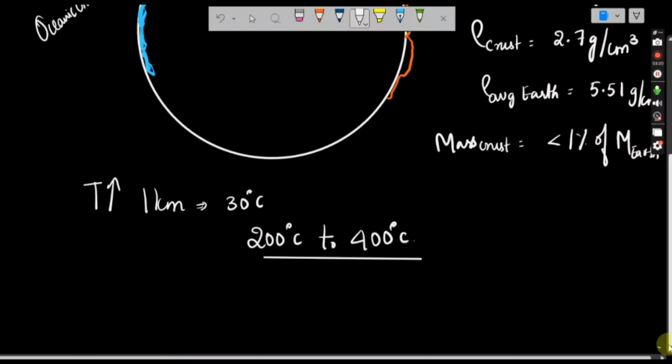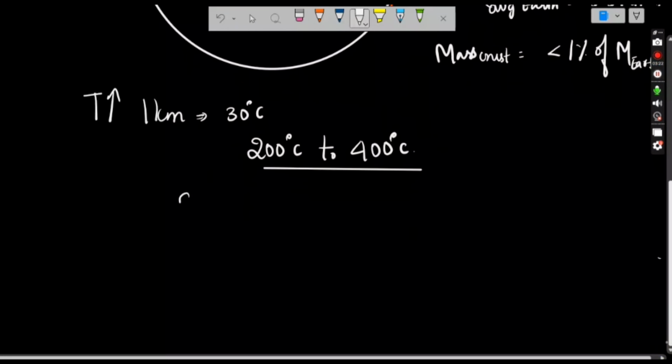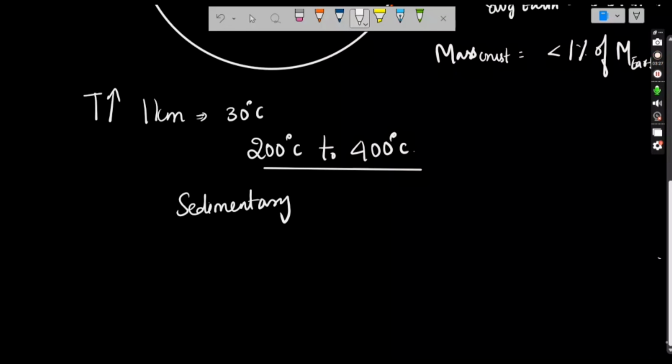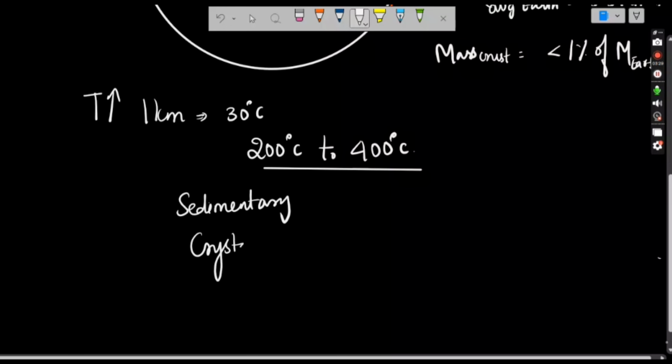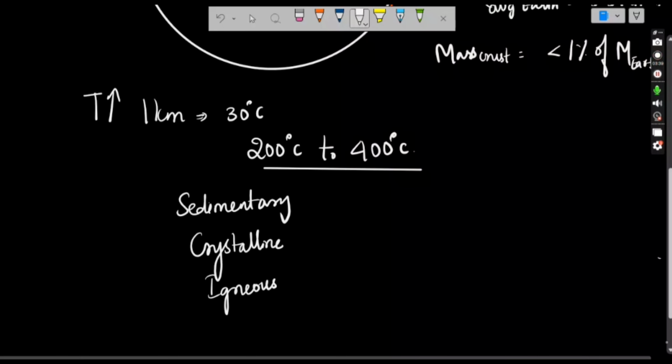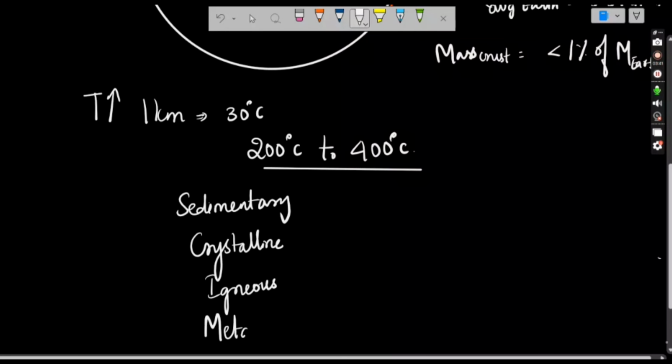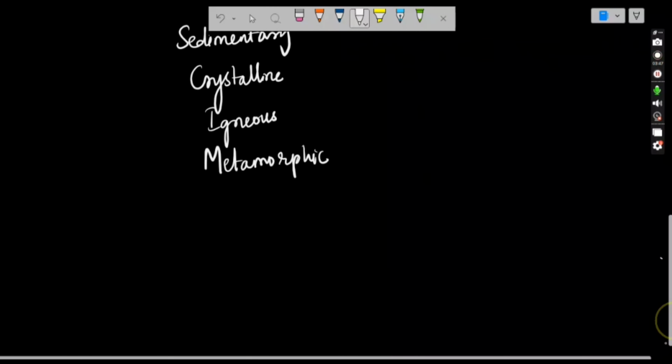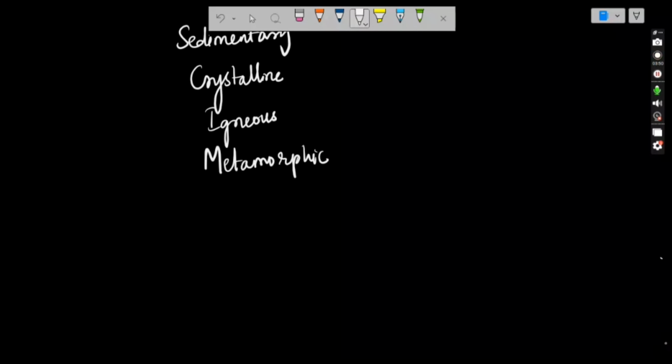So what type of rocks will be there on the crust? On the topmost layer we can see the sedimentary rocks, nothing but soil, and below that we can see crystalline rocks, and below that we can see igneous rocks. When we see the rock cycle, we'll understand what is sedimentary, what is crystalline, and what is igneous. And below that we'll be having metamorphic rocks, right? So crust will be having two types of rocks, and below that basaltic and ultra basaltic.